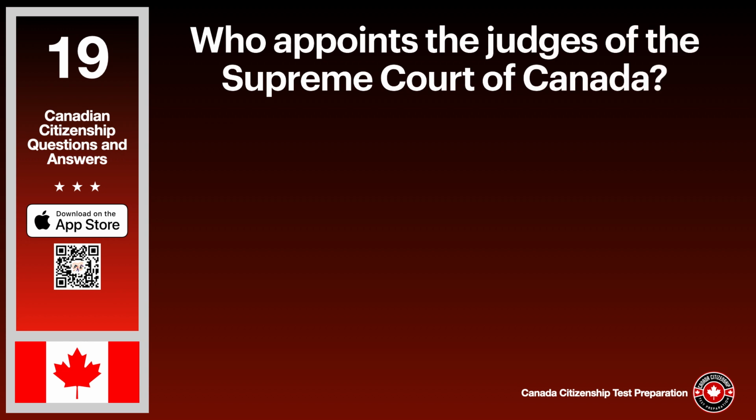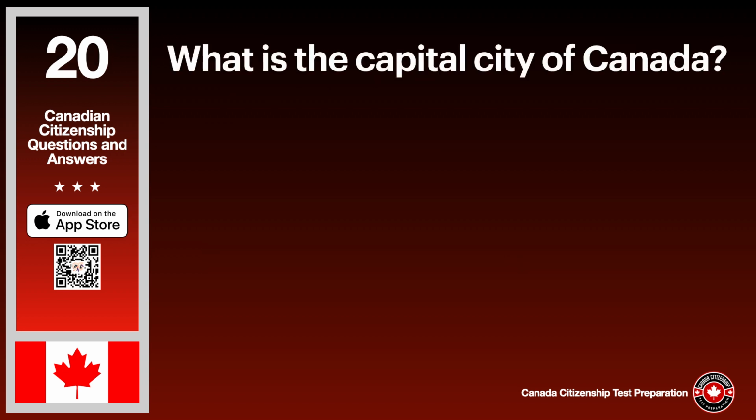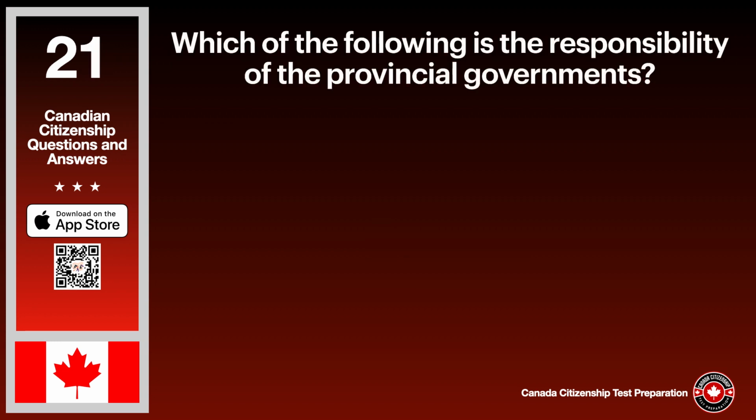Who appoints the judges of the Supreme Court of Canada? The answer is the Governor-General. What is the capital city of Canada? The answer is Ottawa. Which of the following is the responsibility of the provincial governments? The answer is highways.